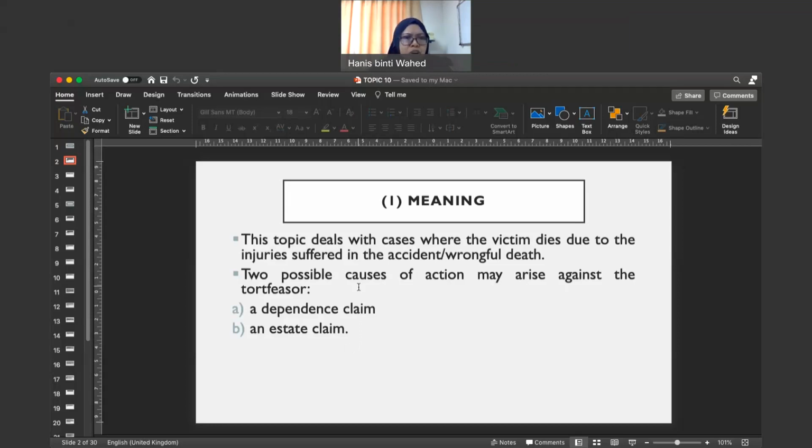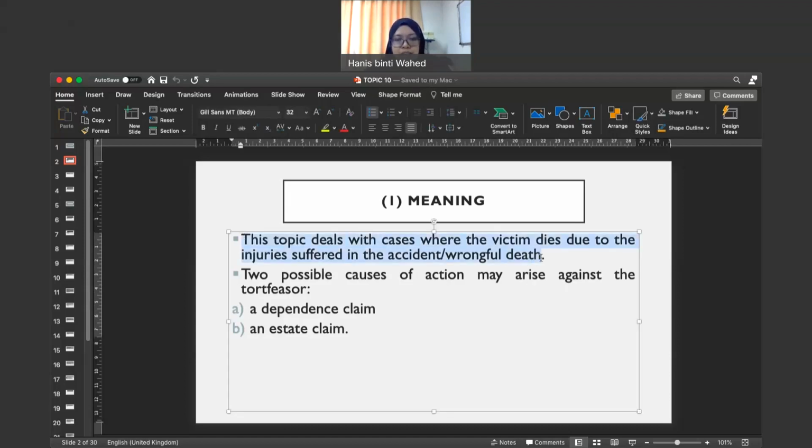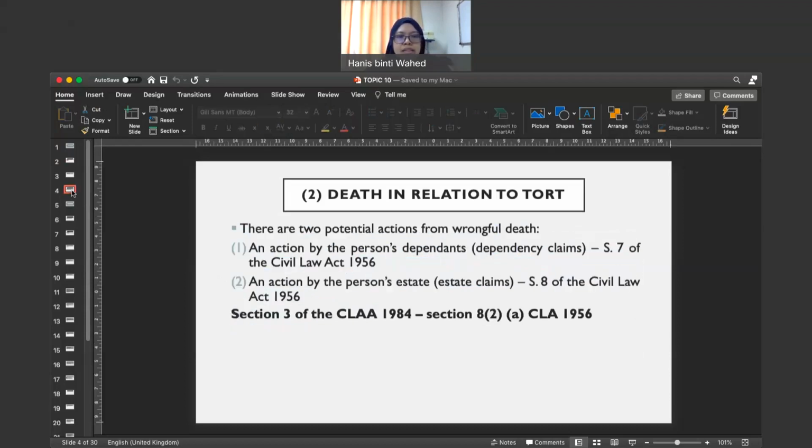As you can see from the slide, this topic deals with cases where the victim dies due to the injuries suffered in the accident, wrongful death. Two possible causes of action may arise against the tortfeasor. First, a dependency claim, or second, an estate claim.